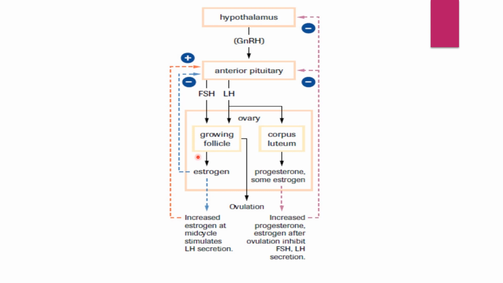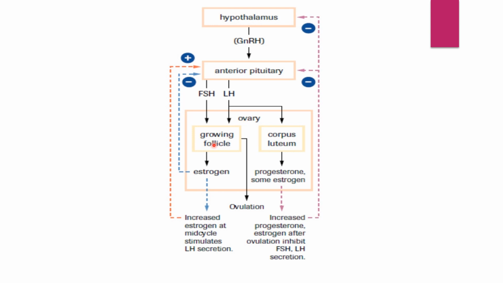The mature Graafian follicle then ruptures, giving rise to the ovum. That is what we studied in the previous lecture, and that is called ovulation. Now, FSH stands for follicle stimulating hormone. What does it do? It acts on the growing follicles present in the ovary.